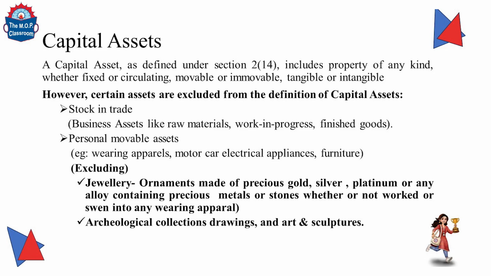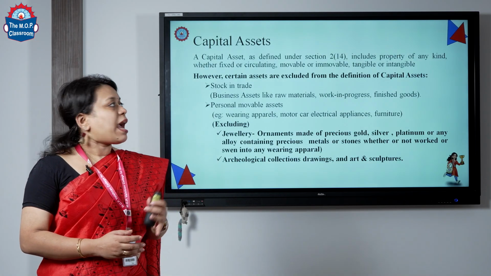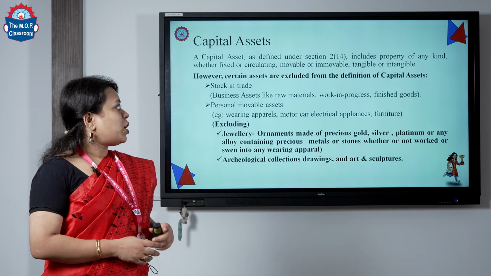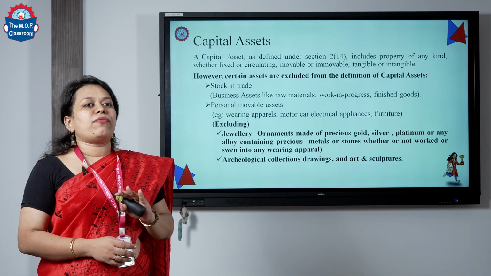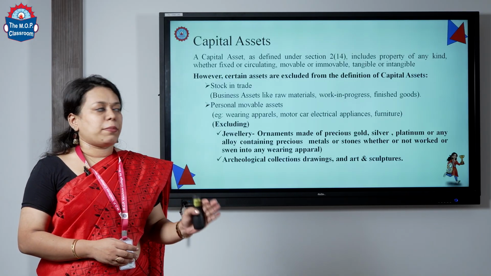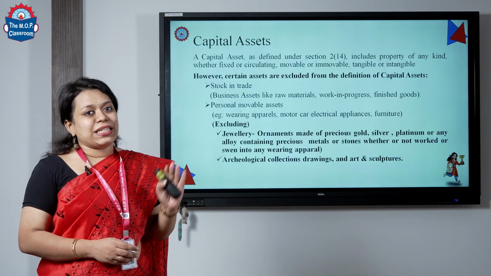So, the first condition was capital asset. So, let us see what is a capital asset. A capital asset is defined under section 2 subsection 14, which includes property of any kind, whether fixed or circulating, movable or immovable, tangible or intangible.